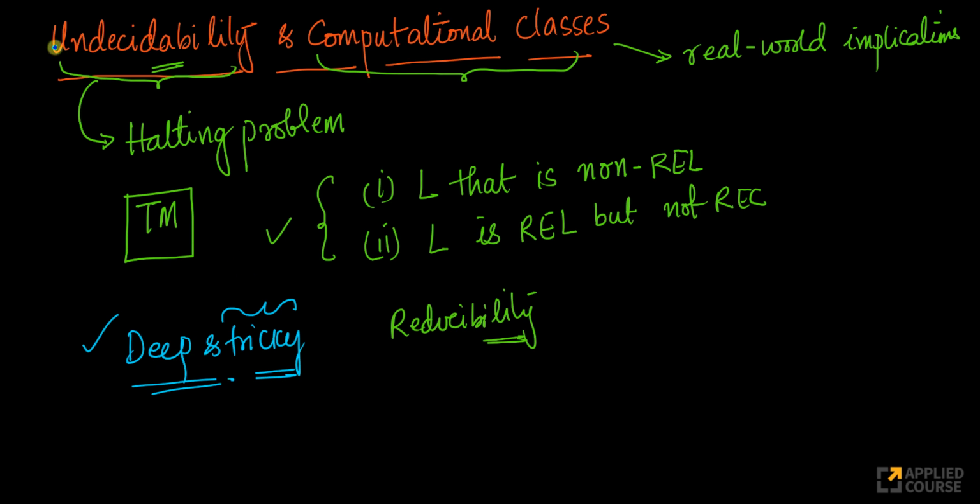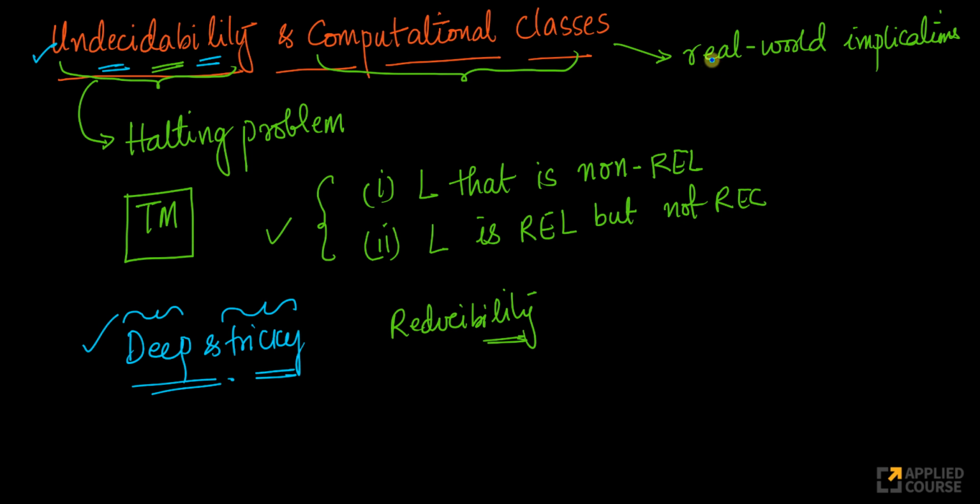Again, to be honest with you, when I learned undecidability in my undergraduate days, even in my graduate days, even in my master's days, this was one tricky concept. I never got the concept the first time I read it, even from the best of books like Hopcroft Ullman. I had to read it twice or thrice to be able to completely absorb what is happening, right? So you will encounter these issues for this concept, especially undecidability and computational classes. Some of these concepts are deep and it's tricky to get it the first time. So please be patient. You might have to watch some of the videos in this chapter multiple times to be able to completely absorb the concept, right?